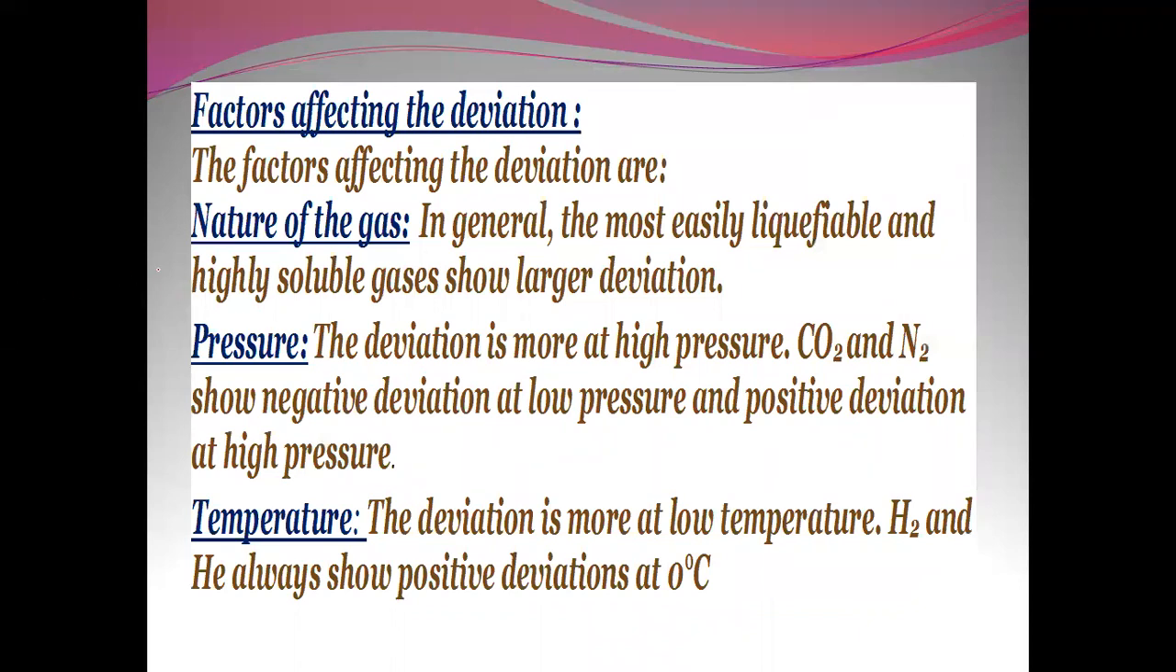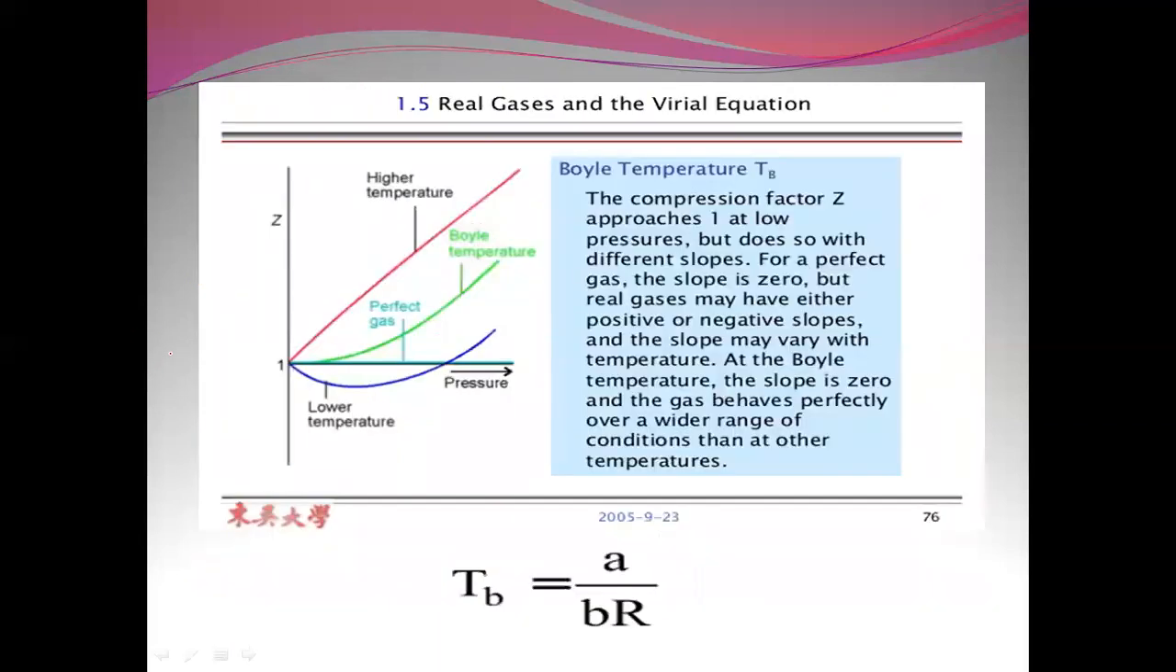The factors affecting the deviation: nature of the gas, pressure and temperature. In general, the most easily liquefiable and highly soluble gases show larger deviation. Pressure: the deviation is more at high pressure. Carbon dioxide and nitrogen show negative deviation at low pressure and positive deviation at high pressure. Temperature: the deviation is more at low temperature. Hydrogen and helium always show positive deviation at 0 degrees Celsius.